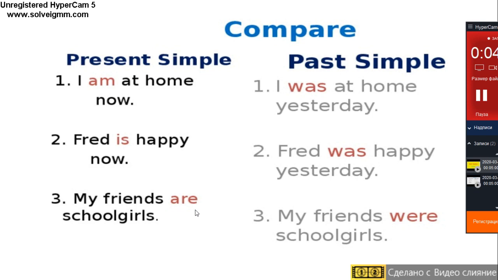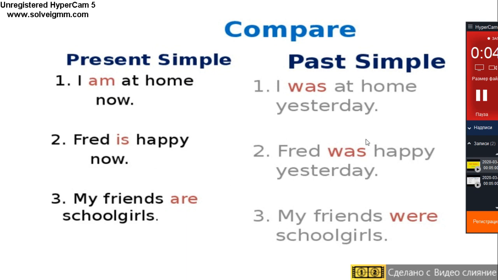The verb are is used with the nouns in plural. And here you can see that schoolgirls is a noun in plural. And are transformed to were. Also, we use were with the nouns in plural.